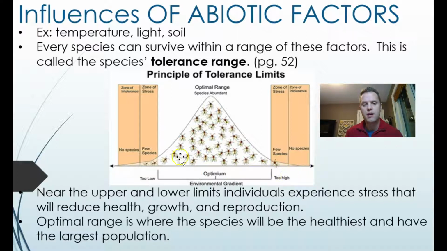And we can learn that species like a very specific amount of light so they can reach their biotic potential. If it's too low, it experiences stress, and if it's too high, it experiences stress as well. There are also zones of intolerance, which means it cannot survive in too much light, or it cannot survive in too little light at the lower end.